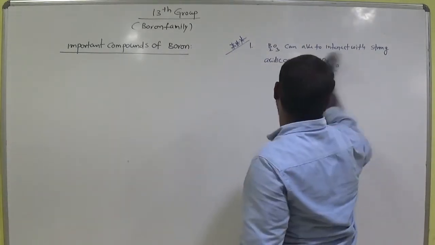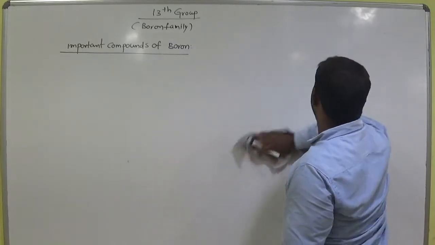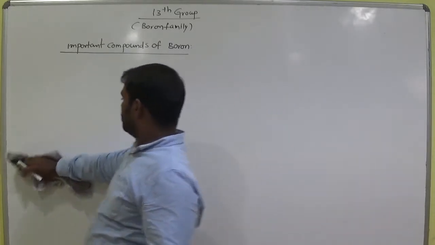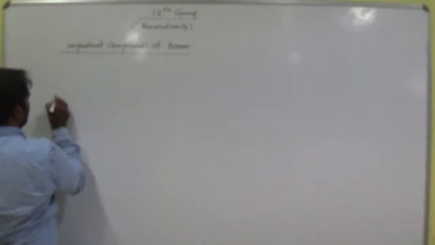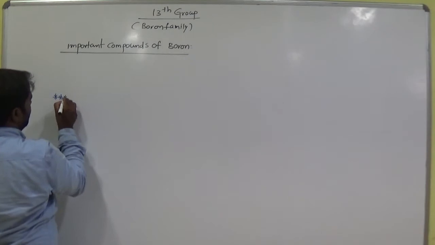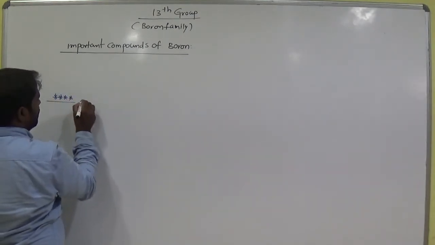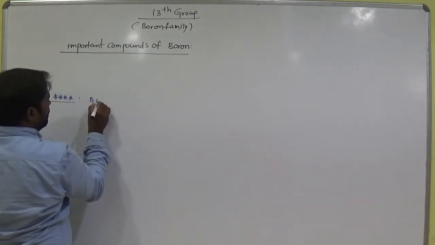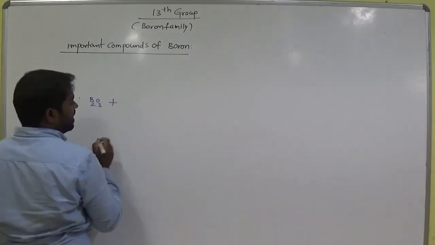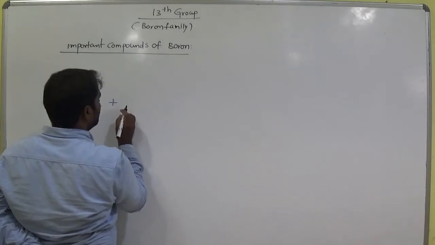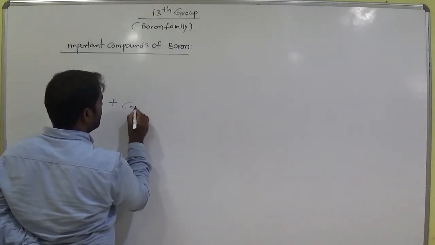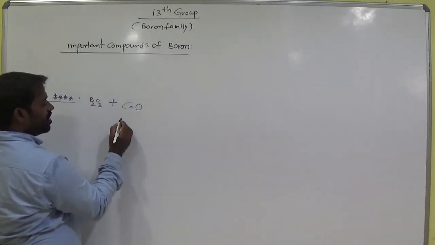And the next important reaction here, reaction of B2O3. B2O3, boric anhydride, interacts with cobalt oxide.